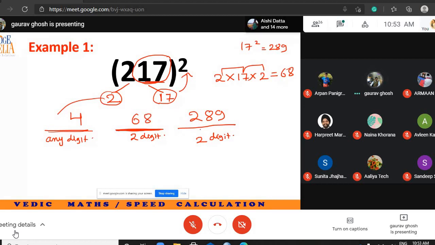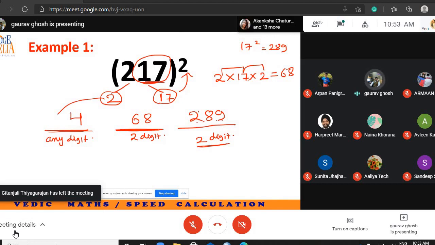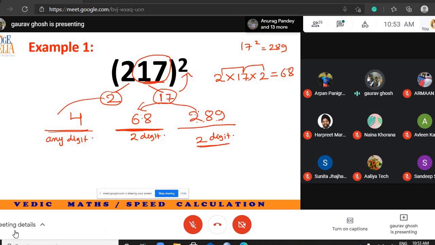Step 2. You have to make adjustments. You were supposed to write only a 2-digit number here, but this is a 3-digit number. So you transfer this extra 2 here. So this extra 2 here becomes 70. So you can write only 2 digits, so 89. You write 89 here.